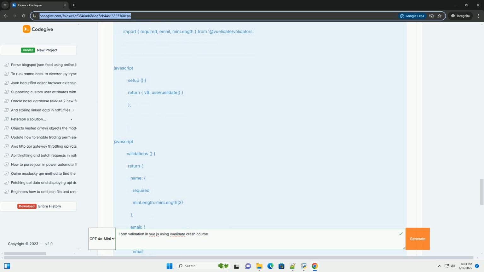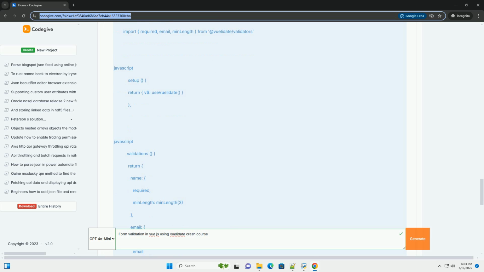4. Using the component. Import and use the MyForm component in your App.vue or any other component. 5. Running the application. Run your Vue.js development server. Open your browser to the address shown in the console, usually http://localhost:8080. You should see the form, and validation errors will appear as you interact with the fields.